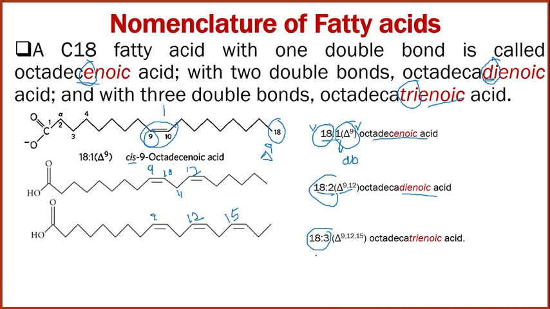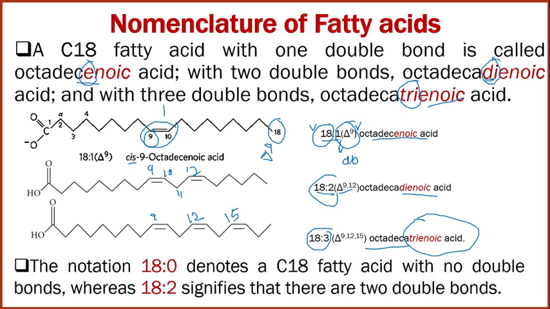Delta means double bond, and 9, 12 and 15 are where the double bonds start. You can also interpret the structure as double bonds between carbons 9 to 10, 12 to 13, and 15 to 16. The name is octadecatrienoic acid because three double bonds are present. So this is the nomenclature system for fatty acids.